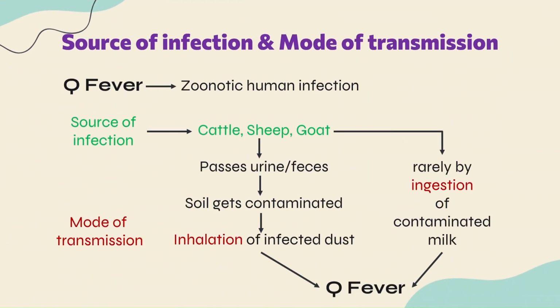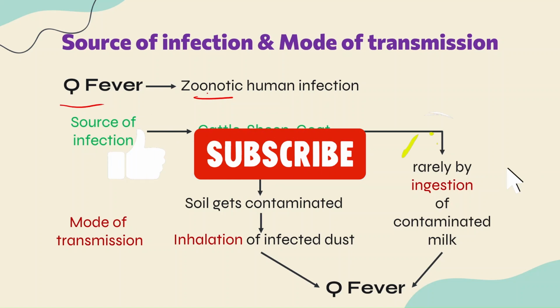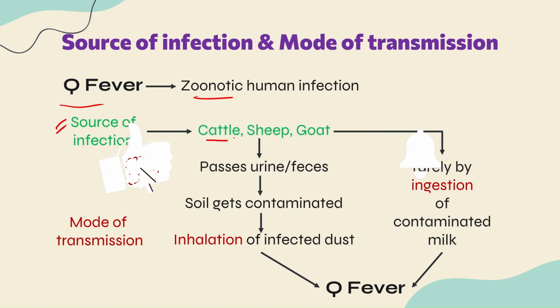Now the next thing, that is the source of infection and the mode of transmission of Q fever. Very simple, guys. Q fever is a zoonotic infection, and when I use the term zoonotic, it means some animals are involved. That is, the source of infection is cattle, sheep or goat. When these animals pass urine or feces, the soil beneath gets contaminated, and any dust arising from such contaminated soil, if inhaled by some individual, the person may contract Q fever.